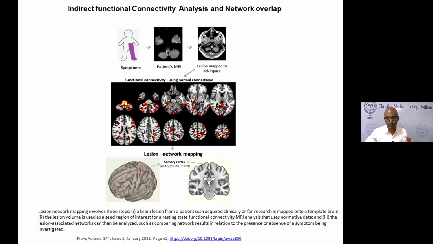So even though we had a single patient with an atypical presentation, we were able to use this method and find out that this particular area is mapped to the leg area of the sensory cortex. That is how lesion symptom mapping and lesion network mapping actually work. So this is a little bit of background on how we went about things.